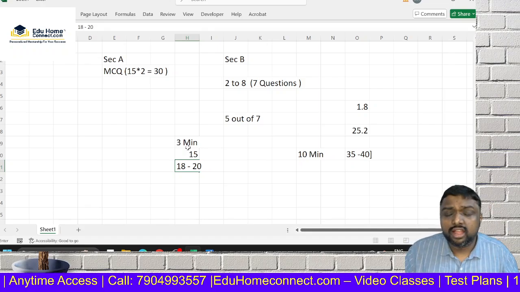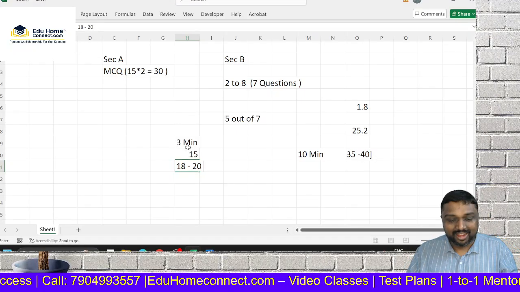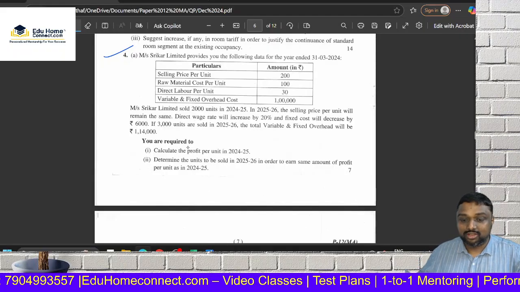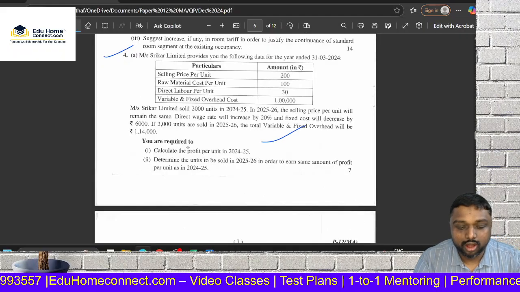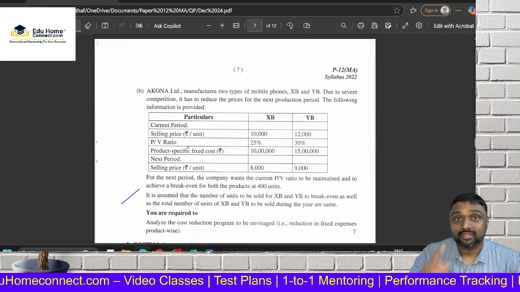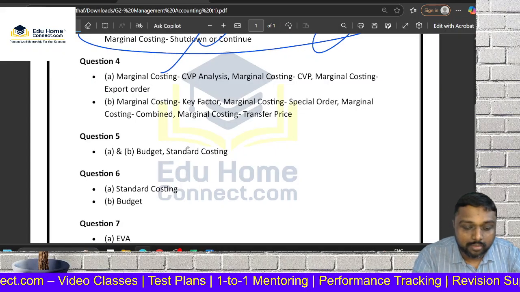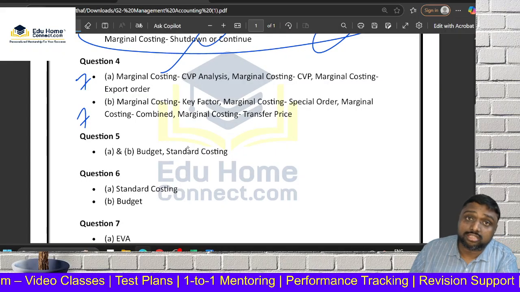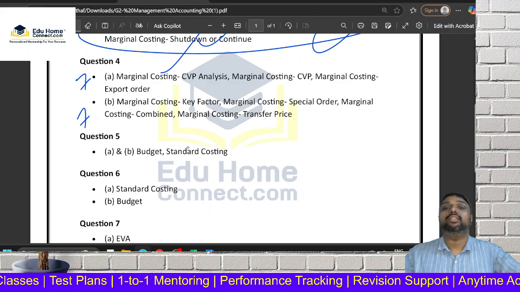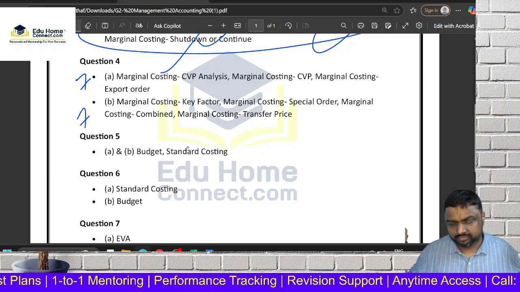The question is: sir, does that mean we should skip marginal costing? No. Coming to the fourth question. See, marginal costing, a normal question is coming. This is your December question. What is the profit? A small question, time is less. So your question number 4 will be a 7-mark marginal costing question. Marginal costing has a weightage of 28 marks in descriptive itself. That doesn't mean you have to write it fully. You are thinking question number 4, you have to write 7, 14 marks.